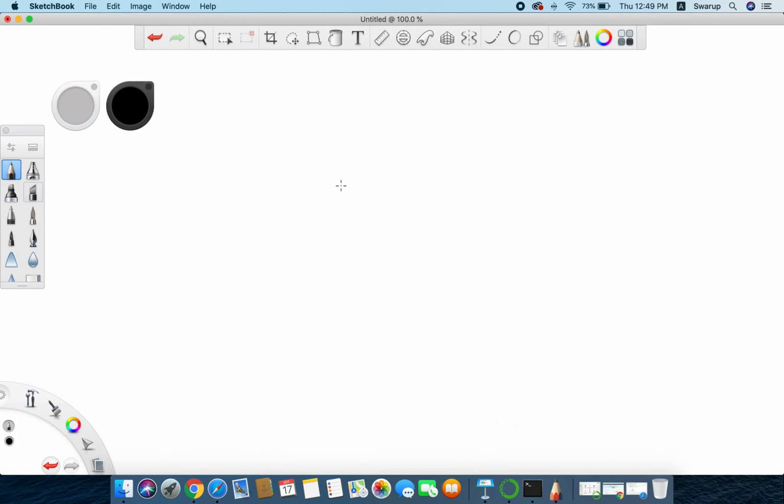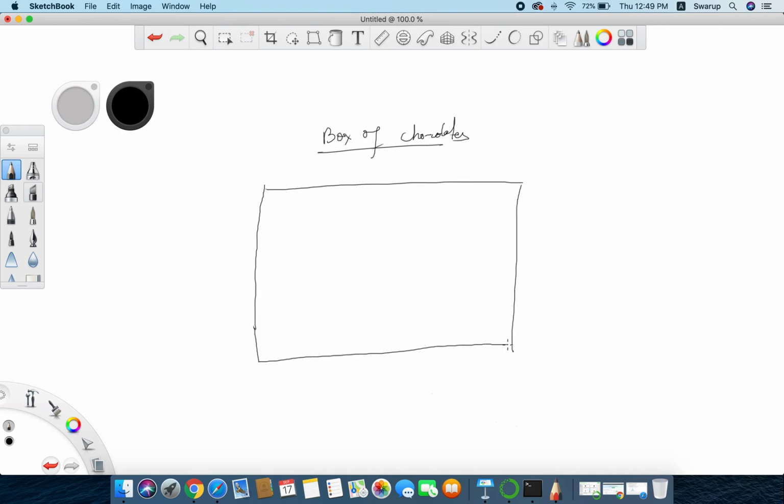So here, suppose I take one example of a box of chocolates. Suppose we have a box of chocolates. There are different types of chocolates here. So suppose this is a box having different types of chocolates. We'll just name what chocolates are there. Suppose there is some Dairy Milk chocolate. Suppose there are 3 Dairy Milk chocolates.